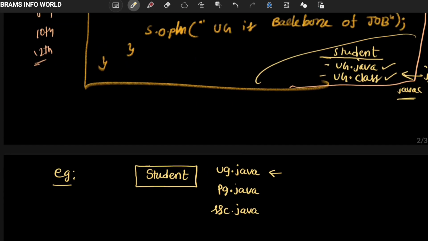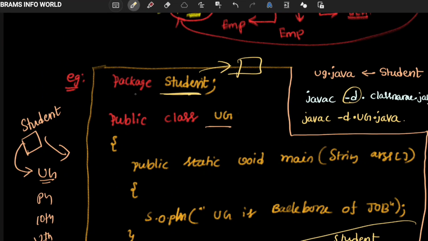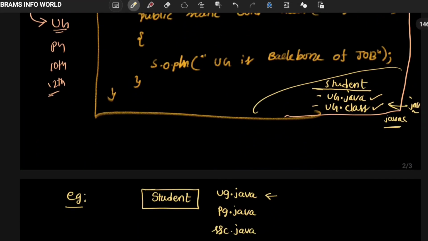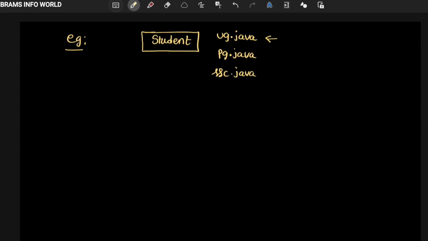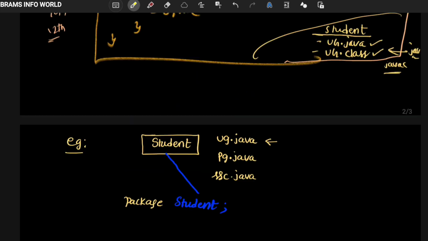As we discussed earlier, there is a package statement. In this statement we have to create a package. How to create a package? package is a keyword, followed by the package name. The package name is student. Folder name and package name must be the same, and after that we have to create a class as per the rule.